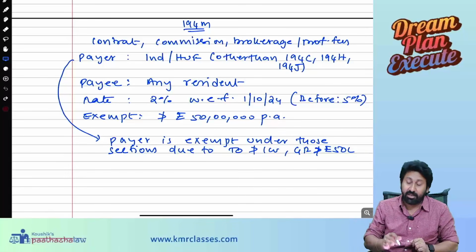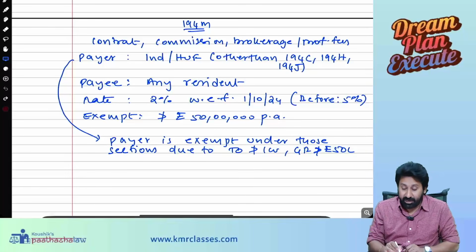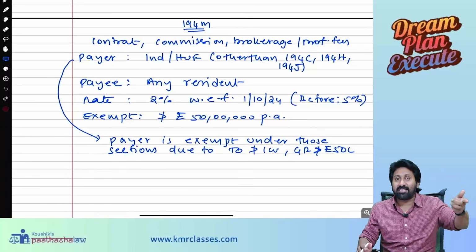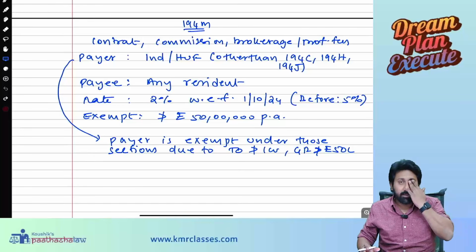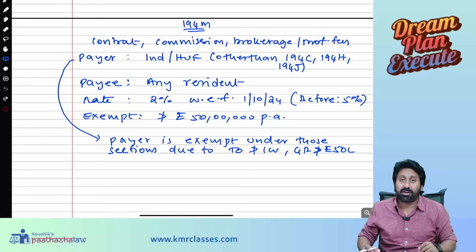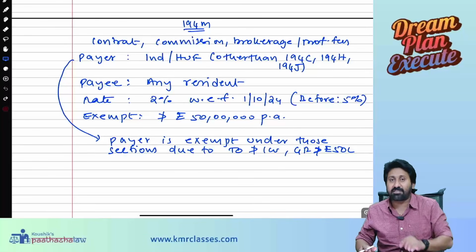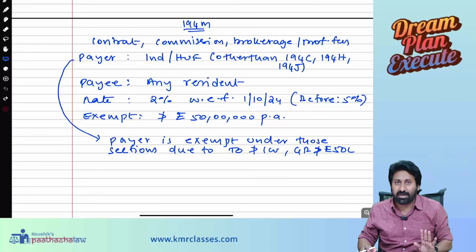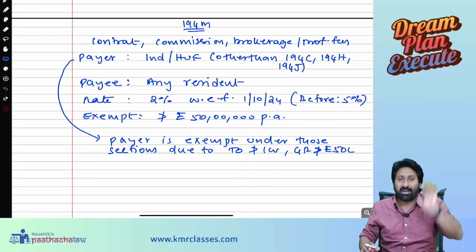No, listen carefully. In those sections, for an individual or HUF, if their gross receipts or turnover for the preceding financial year is not exceeding 1 crore in case of business and 50 lakhs in case of profession, we already read now, if that is not exceeded, they are not required to deduct TDS. In this section, they are required.